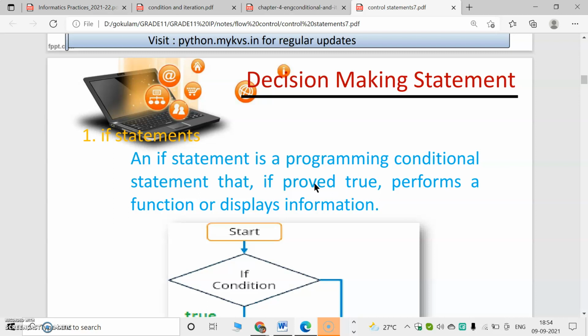Control statements are used to control the flow of execution of a program. There are three types of control statement. They are decision-making statements, looping statements, and jump statements. So first we have to study decision-making statements. In a decision-making statement, there will be a condition. Based on that condition, parts of the program will work. So the first classification of decision-making statement is the if statement.